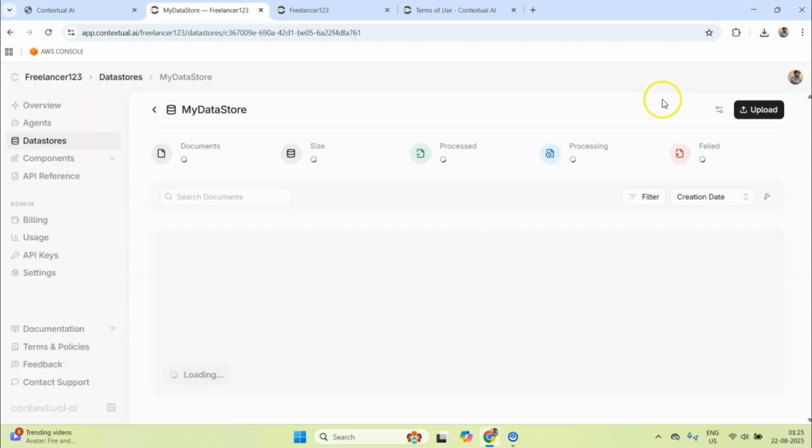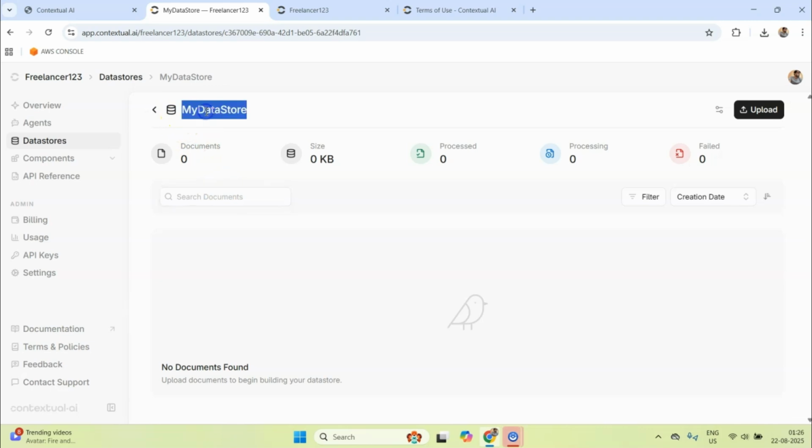And also one more thing, when you have to interface with these entities like data stores and agents from your Python environment or maybe JavaScript environment, you have to note their IDs. Each entity within the Contextual AI platform has an ID with which it identifies itself, apart from the API key itself. Okay, because you would need an API key, right?